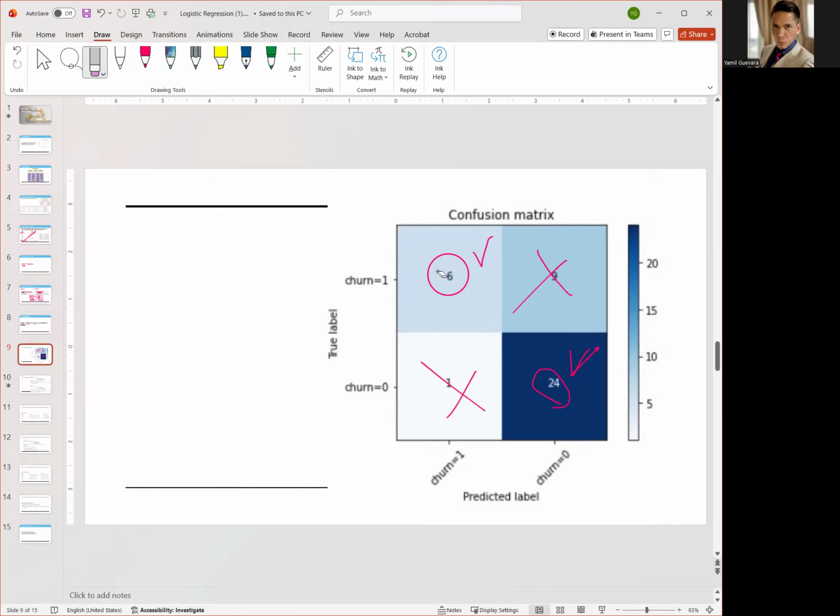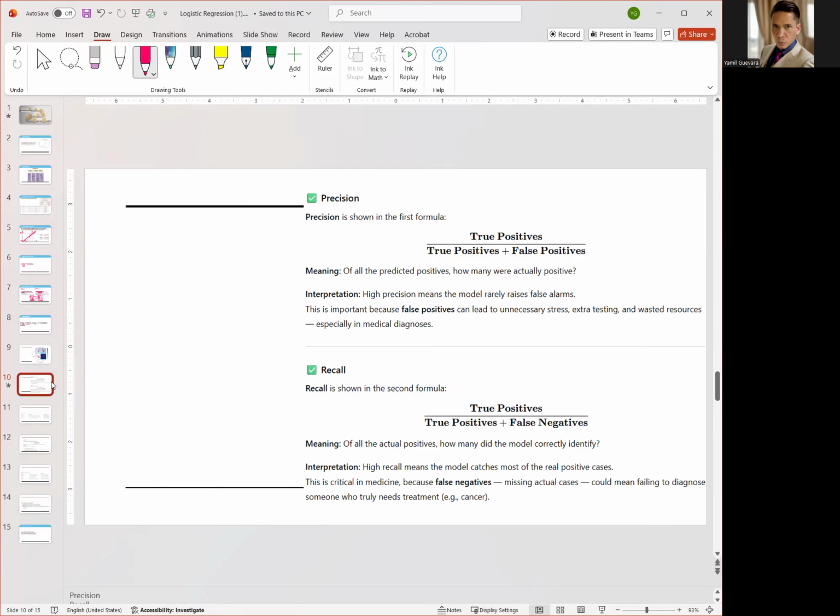The correct ones are here, okay? The correct ones are here. And that's how you read a confusion matrix. Now, let me explain precision and recall.